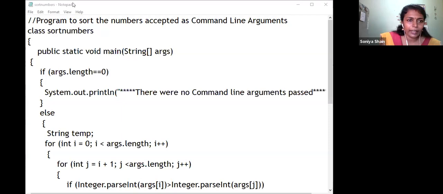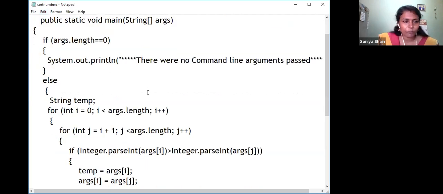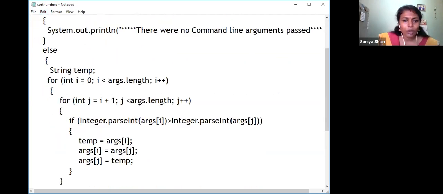Sort numbers. I have solved this one in the other file, that is sort numbers, a program to sort the numbers. This is for numbers. So what change have I made? I no need to convert all the command line arguments to numbers and process them. It's not required. When you are comparing, just treat them as numbers. For interchanging and all, if it is a string also, no problem. You will get the correct answer.